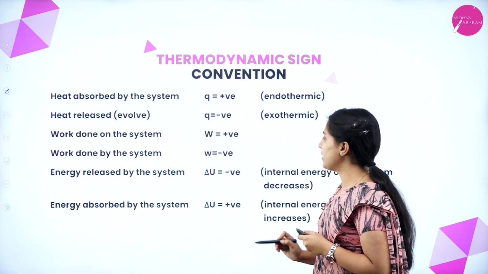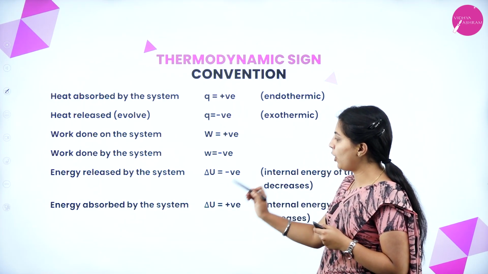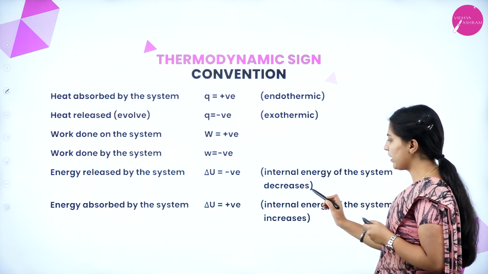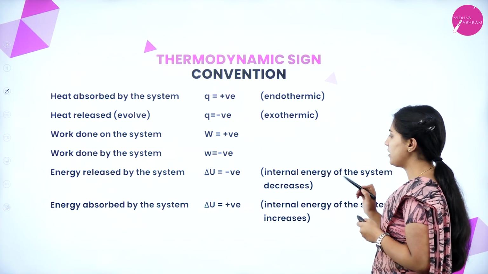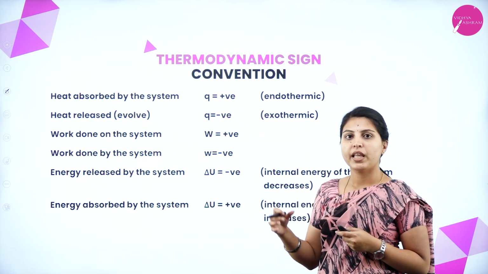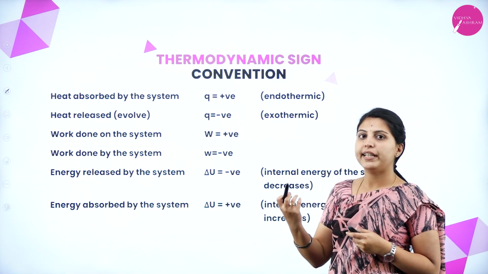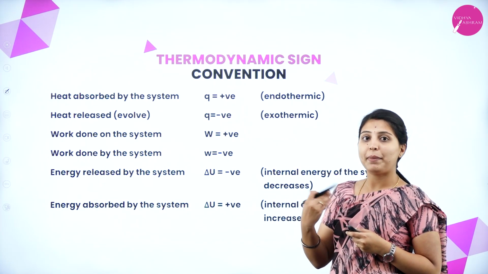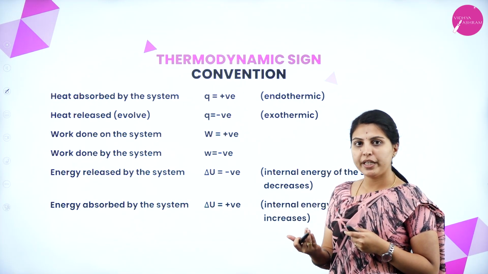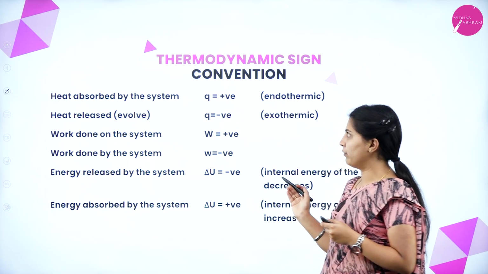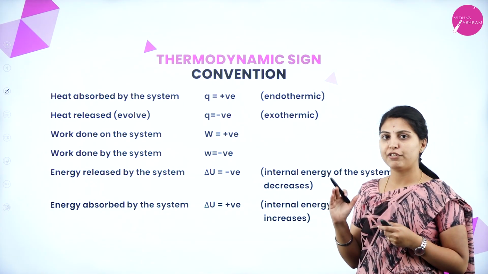Energy released by the system is negative, energy absorbed by the system is positive. When internal energy of the system decreases, it is negative; when it increases, it is positive. These are the thermodynamic sign conventions.